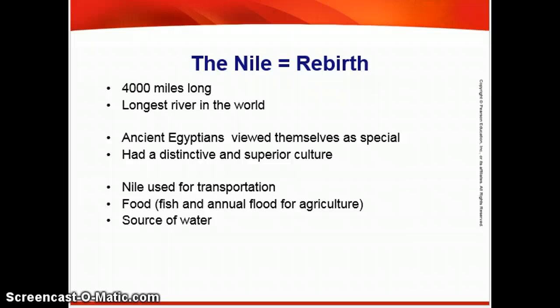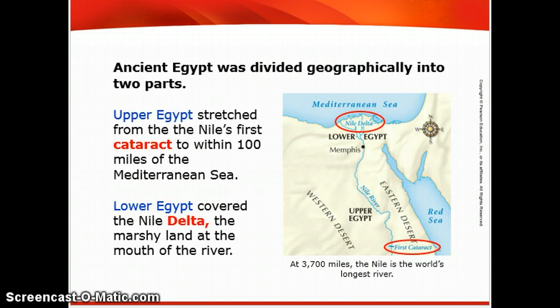The Nile was used for transportation. It was used for food. Remember, the flood put silt into the land, it irrigated the farmland, and it's a source of water. Everything we learned about water from chapter 1 pertains to the Nile in Egypt.